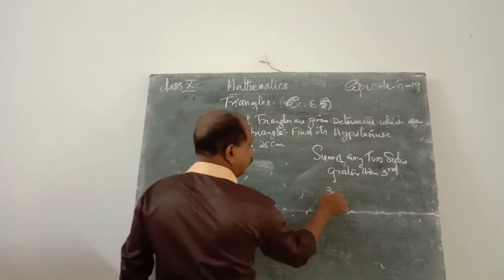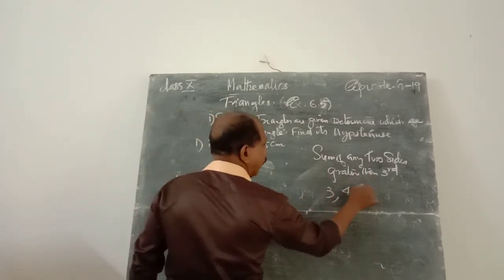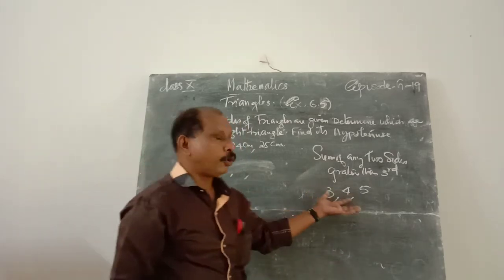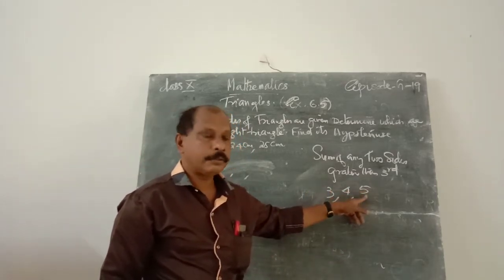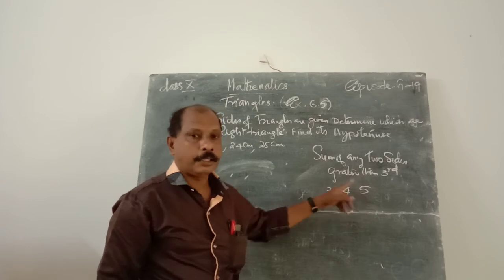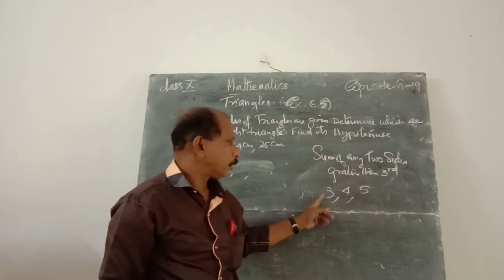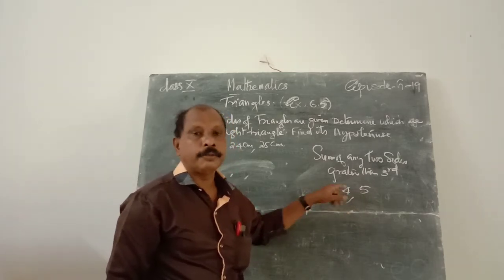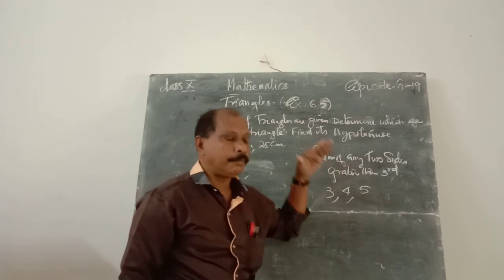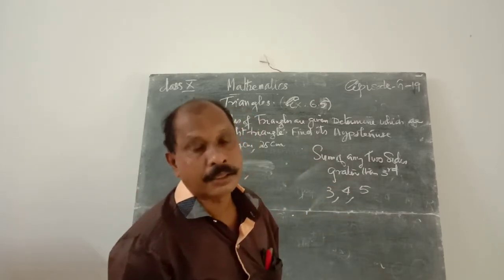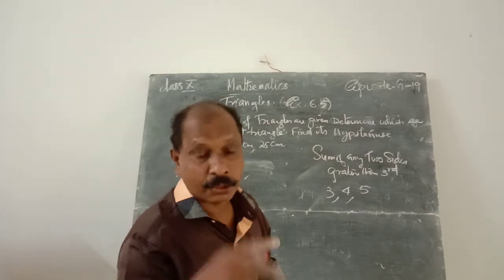Example: 3, 4, 5. 3 plus 4 is 7, greater than 5. 4 plus 5 is 9, greater than 3. 3 plus 5 is 8, greater than 4. Therefore, these measures are the sides of a triangle. Okay? That is in the 6th or 7th class.